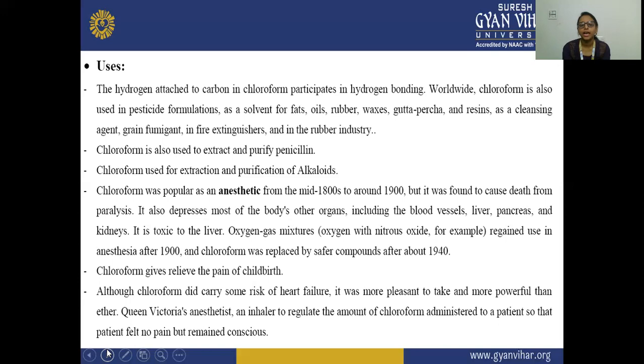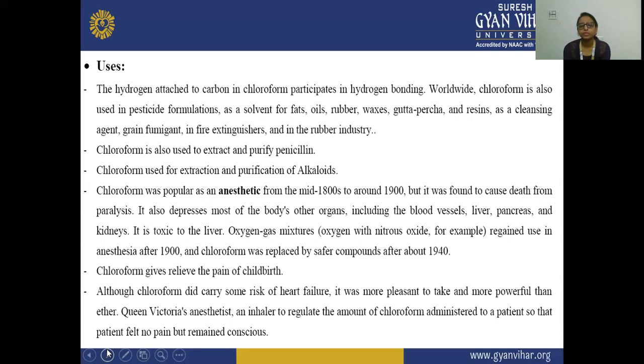Chloroform was used as an anesthetic from the mid 1800s to around 1900, but it was found to cause death from paralysis. It also depresses most of the other organs, like the blood vessels, liver, pancreas, and kidneys, and it is toxic to the liver also.